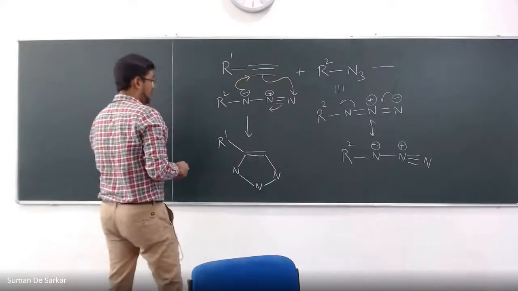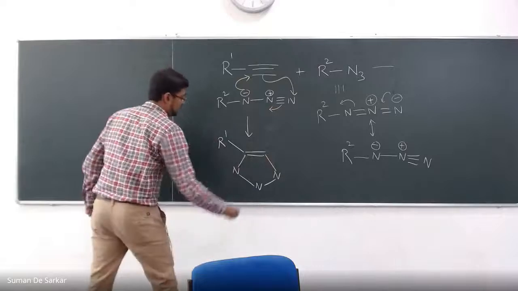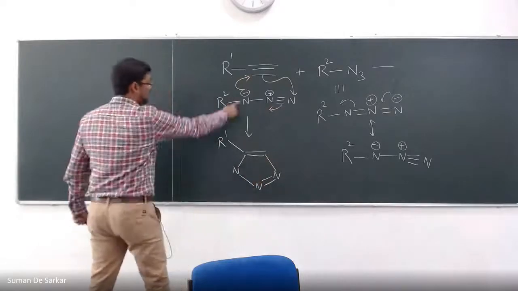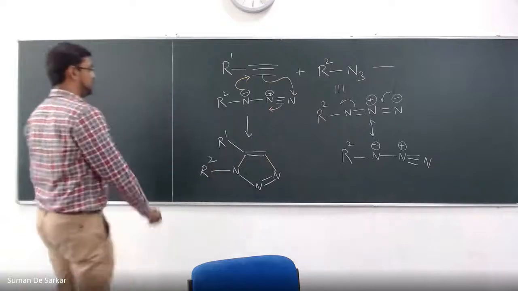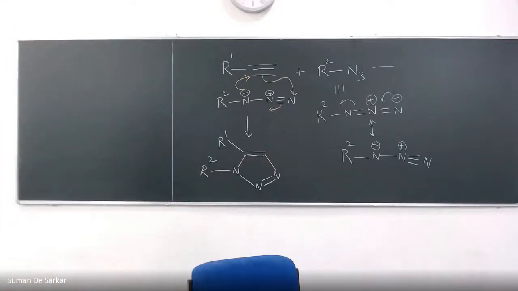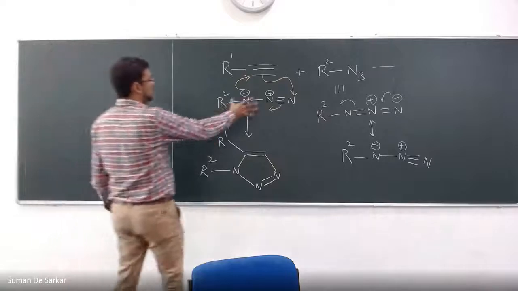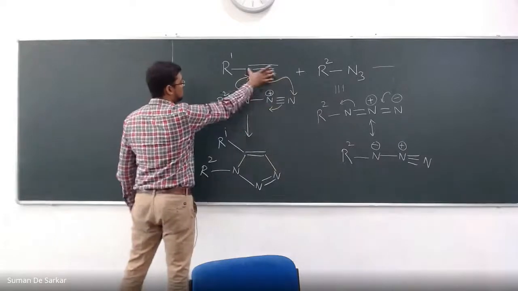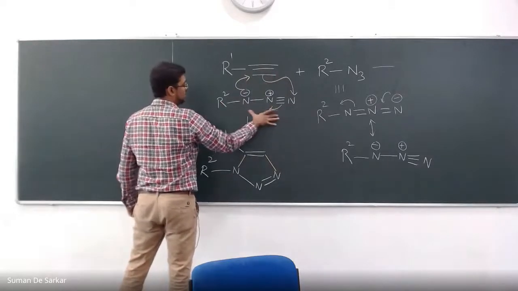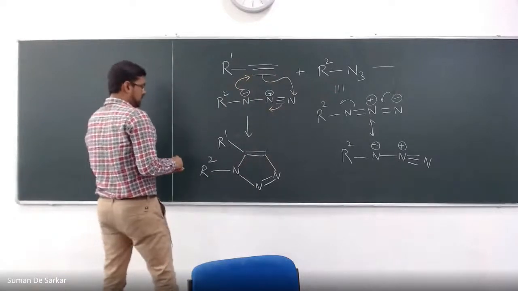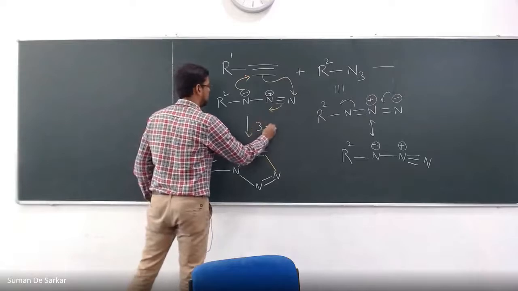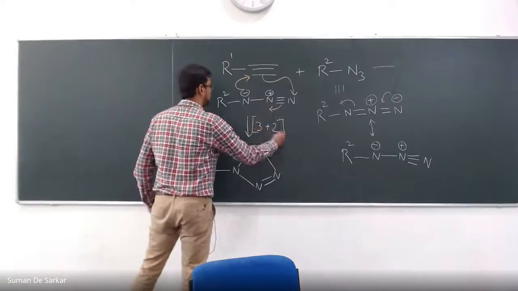There was a triple bond between 2 nitrogens, it becomes a double bond, and R2 is here. This is the product. There are 3 nitrogens, so it's 3, and 2 carbons, so 2. It's nothing but a 3 plus 2 cycloaddition.